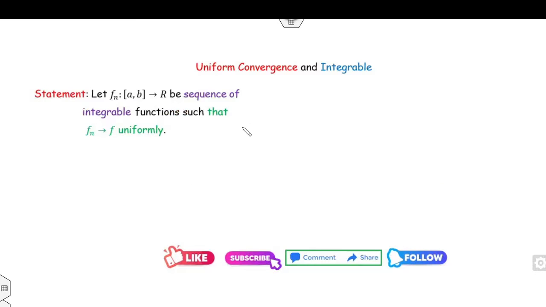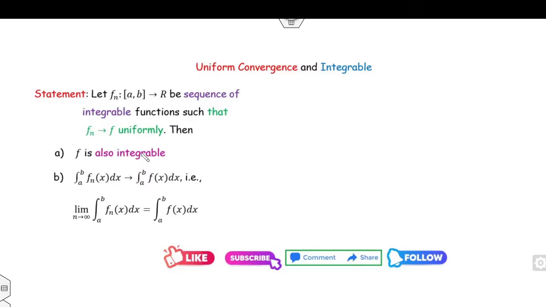So what is the statement? If you have a sequence of integrable functions such that fn converges to f uniformly, then number one, f is also integrable, and the integral of fn over the domain a, b converges to the integral of f over a, b.